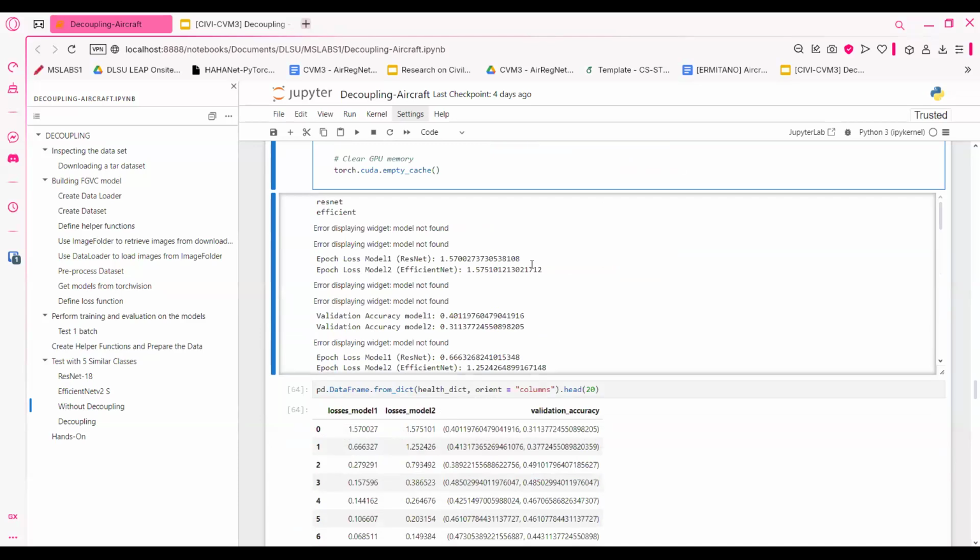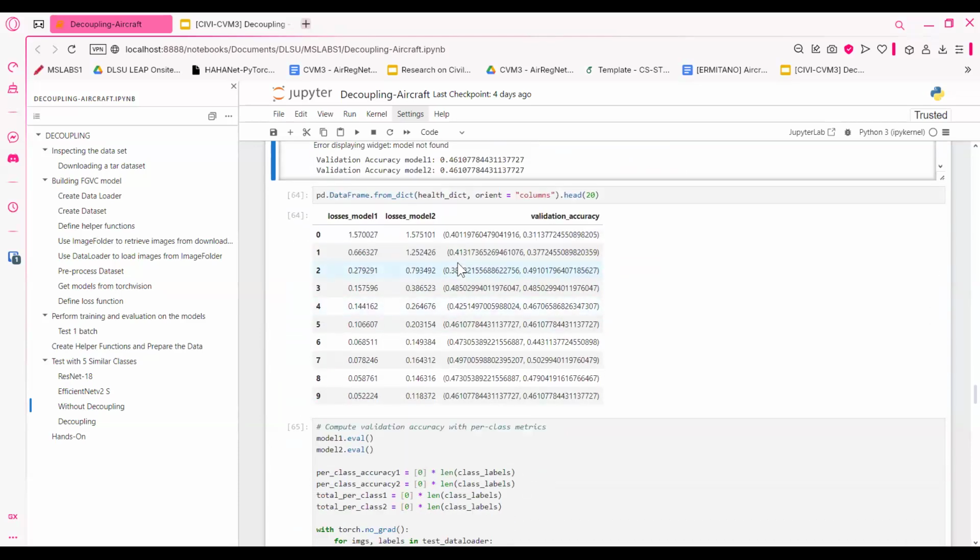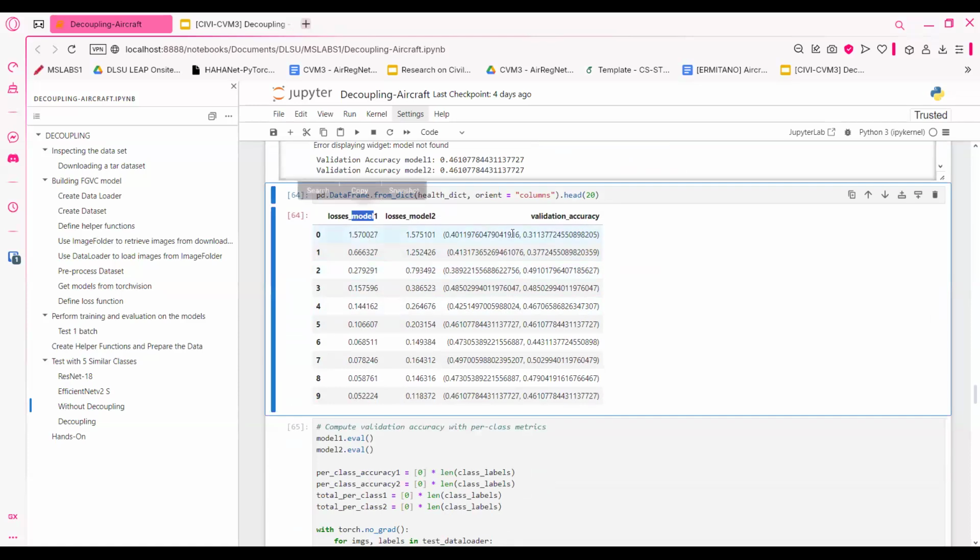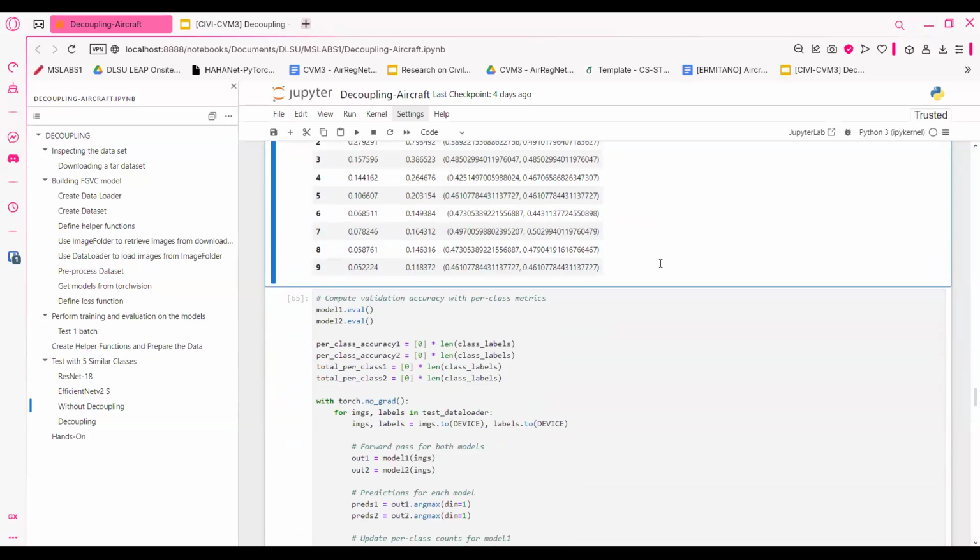Here I have the results for both models, model 1 and model 2. They start from 40% and 31%, up until about 46% and 46%. But what if we implement decoupling?